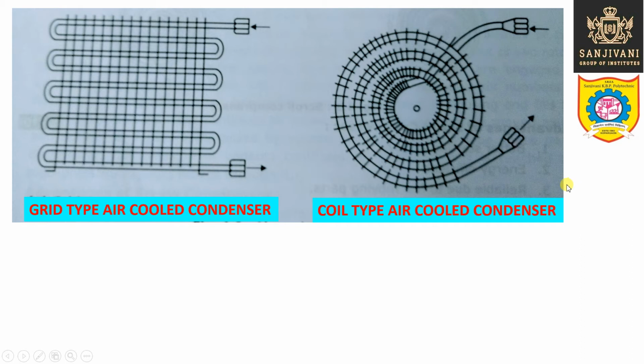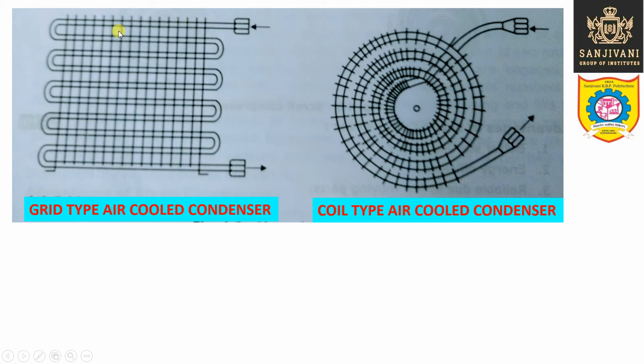Now first of all we will start with the air cooled condenser. So this is a grid type air cooled condenser, and this is the coil type air cooled condenser. You can see this is the condenser coil and it forms a grid. You can see that these are the fins which are used. These fins are in the form of thin bars. So these bars are attached to the condenser coil so as to increase the area of heat transfer.